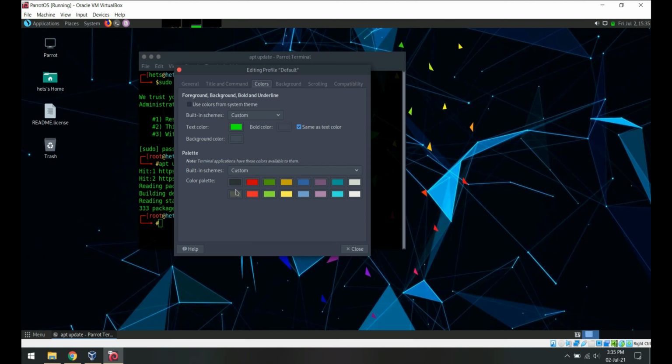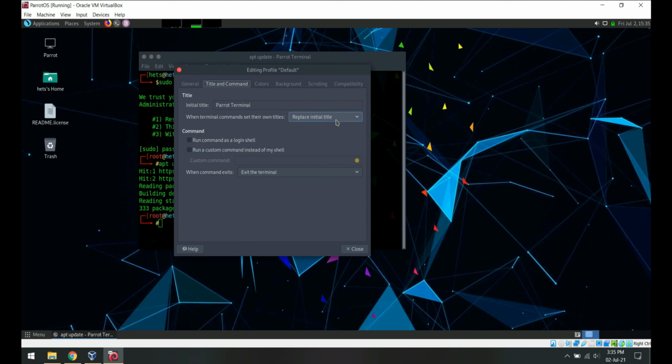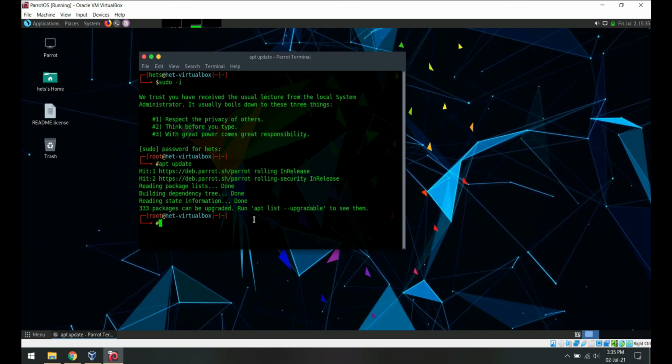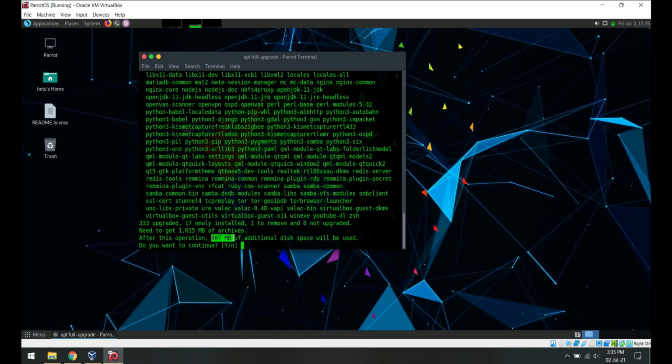You can change the look of the terminal. 333 packages can be updated. Now we will update them. To do that, we have two commands: apt upgrade and apt full-upgrade. Using apt full-upgrade, we can install the new updates, and we can also delete the older versions of the software that have been updated. So it is also beneficial with the storage aspect. Type Y and press Enter to start the process.